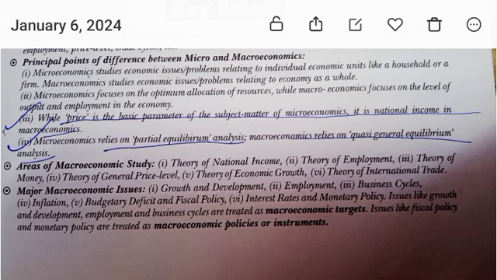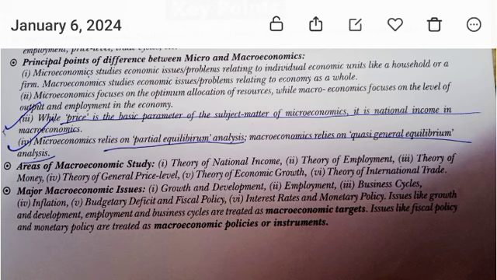Microeconomics relies on partial equilibrium analysis. Macroeconomics relies on quasi-general equilibrium analysis. Areas of macroeconomic study. First, a theory of national income. Second, a theory of employment. Third, a theory of money. Fourth, a theory of general price level. Fifth, a theory of economic growth. Sixth, a theory of international trade.